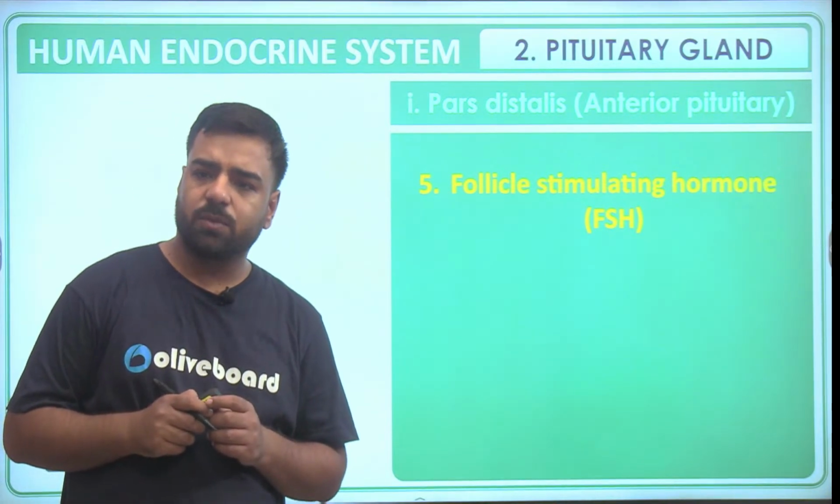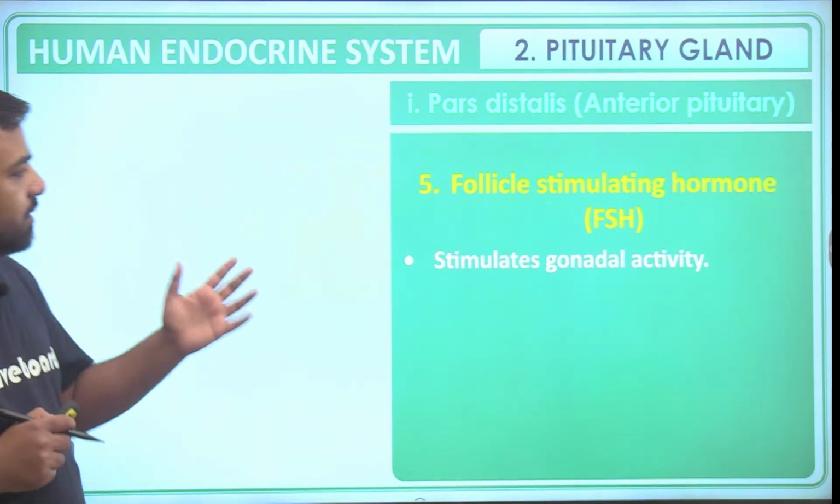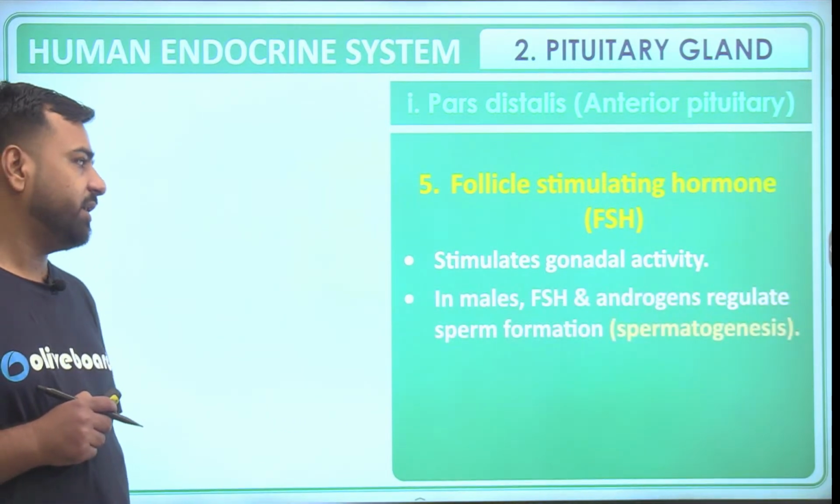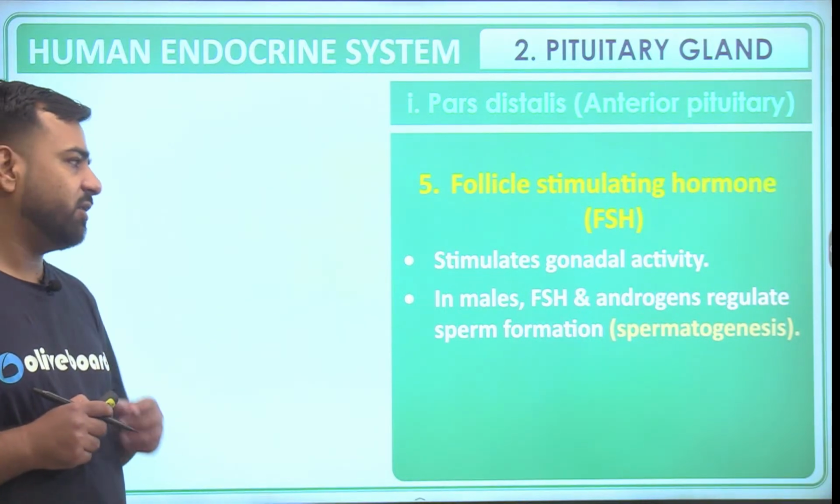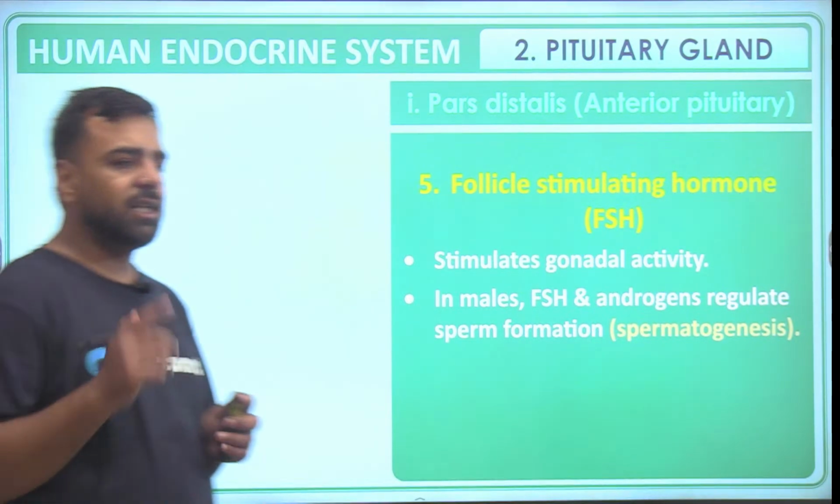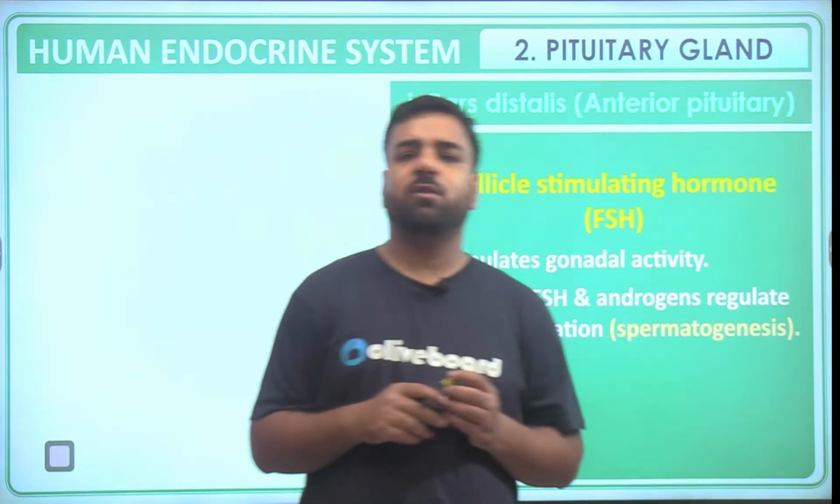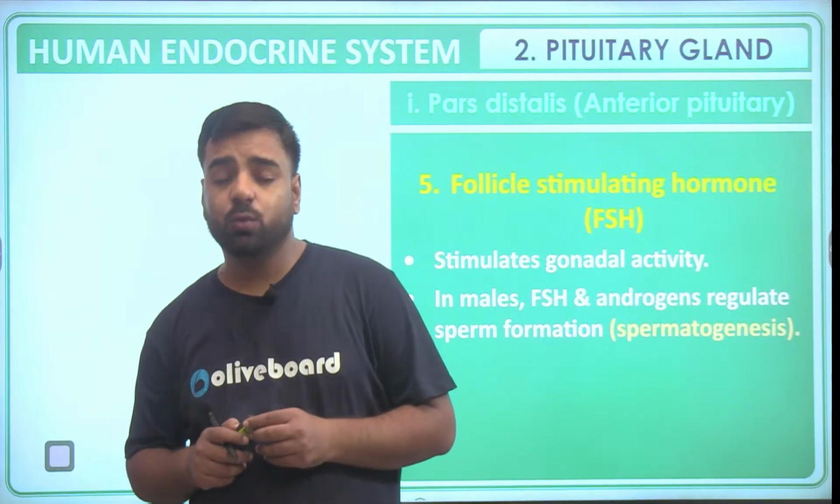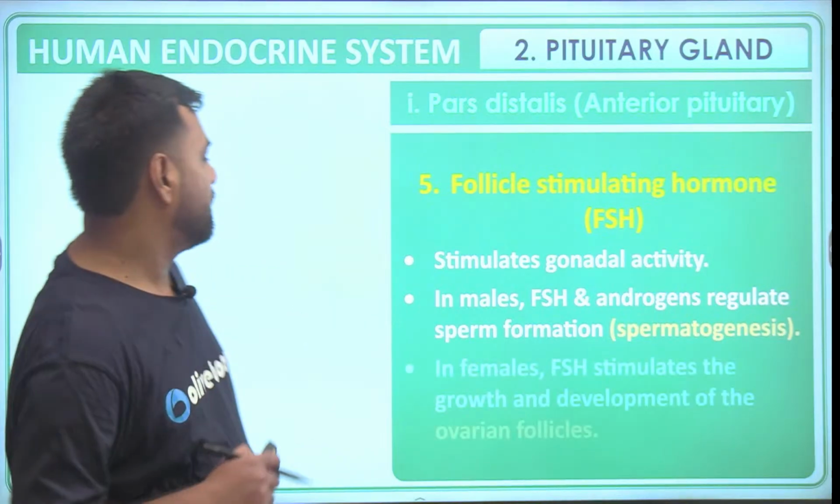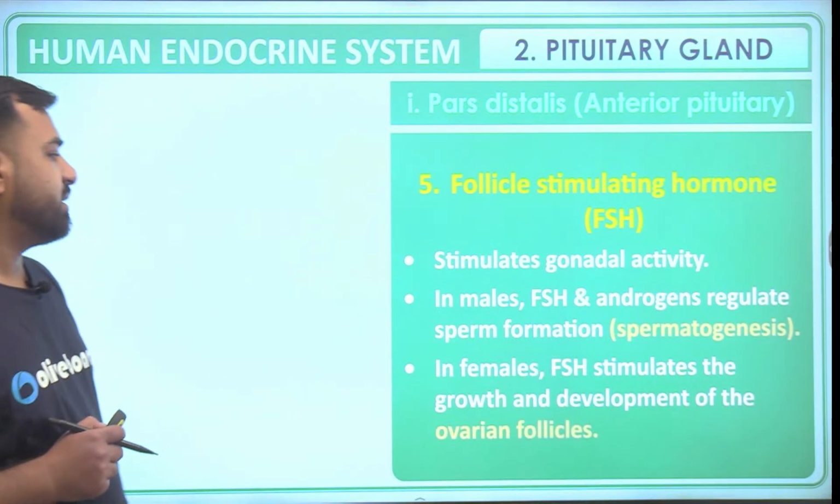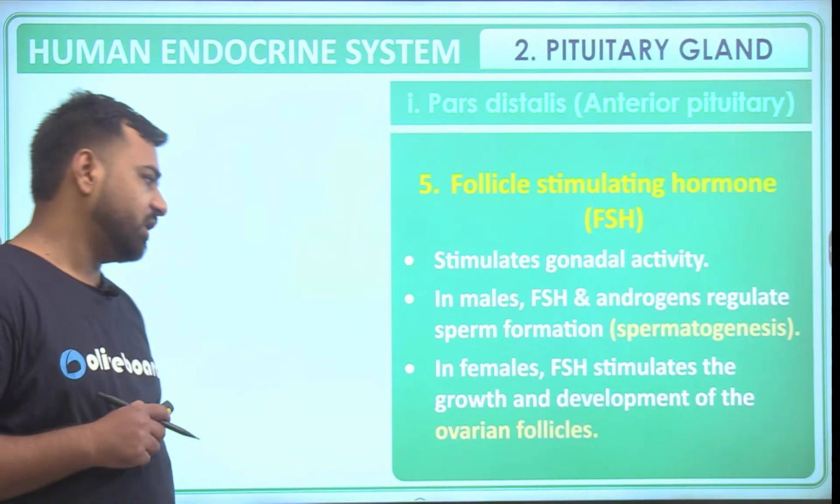Then we have follicle stimulating hormone, that is FSH. So it stimulates the gonadal activity. So in males, FSH and androgens regulate the sperm formation, and the formation of the sperm is known as spermatogenesis. Similarly, the formation of egg cell or the ovum is linked with the oogenesis, that's there in the females. So in females, FSH stimulates the growth and development of the ovarian follicles.